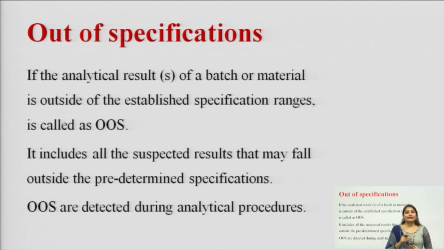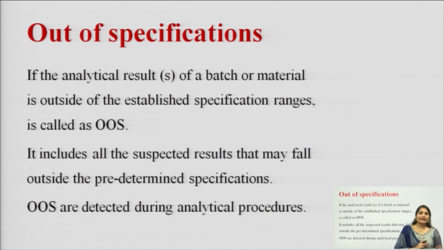For every product, when we define a quality product, we limit certain specifications to define its quality. If the product does not comply with that specification, or does not come into those limits, then it is out of specifications.